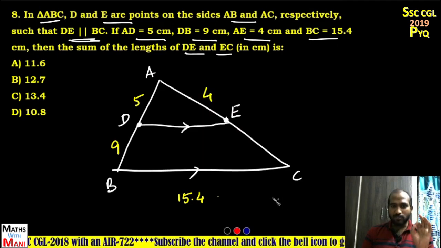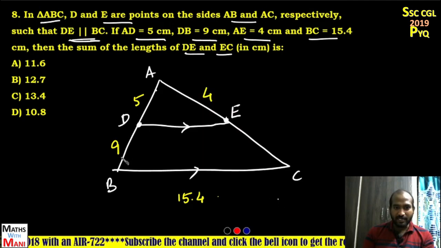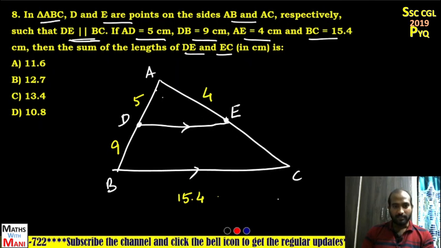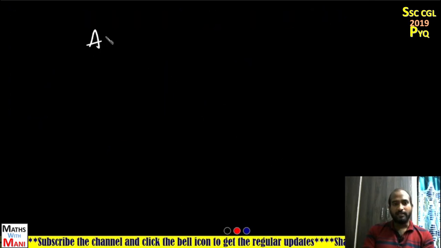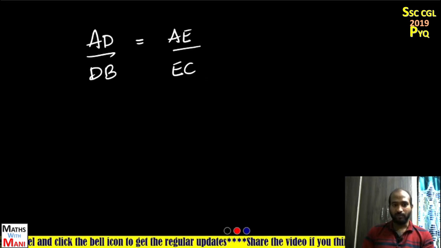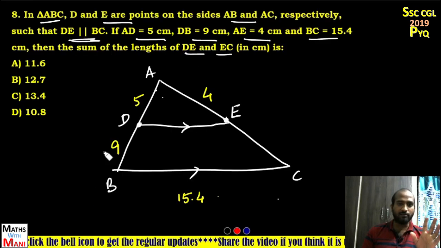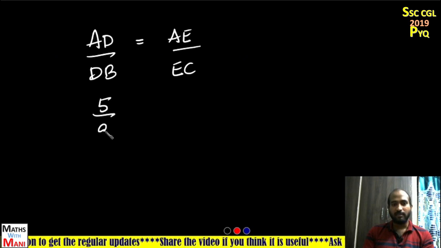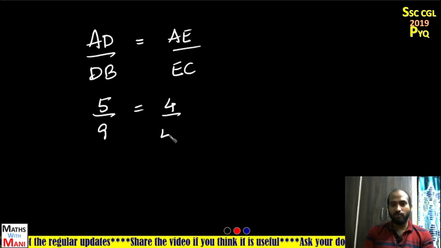First, based on the Thales theorem, AD by DB and AE by EC are equal. So write down the values: AD by DB, that is 5 by 9 equal to 4 by EC.